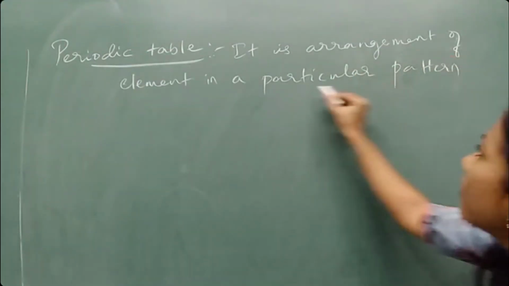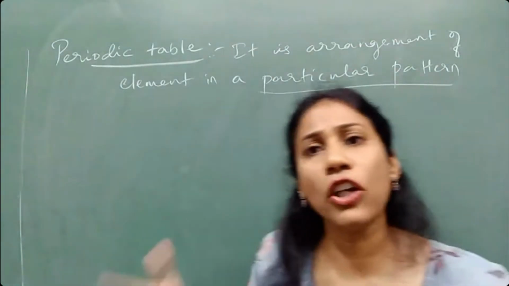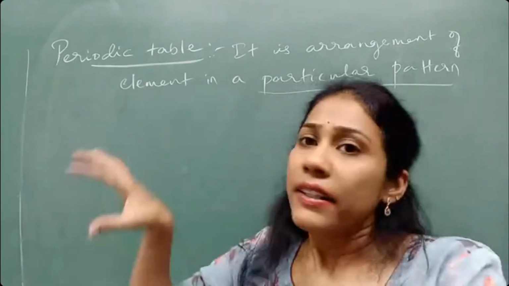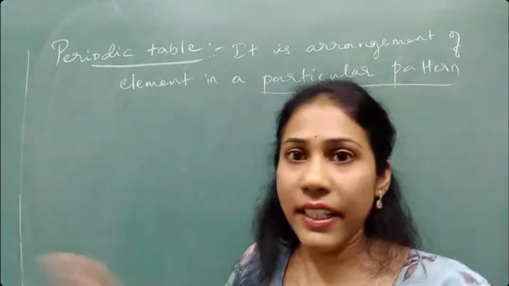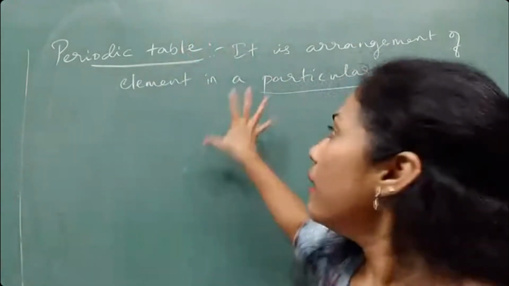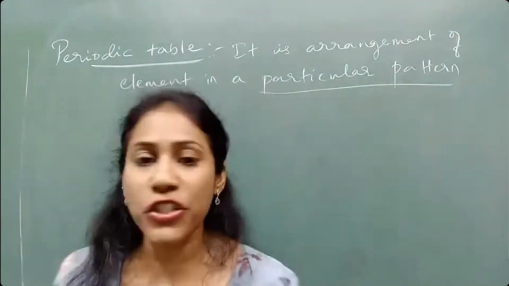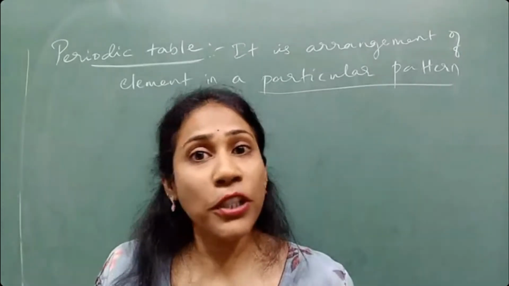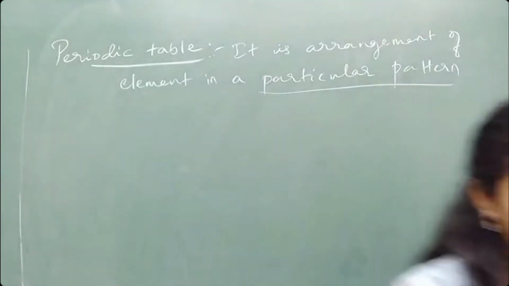Okay, and on which particular pattern, on what logic, on what concept these elements are arranged, all of that you will discuss in the chapter called periodic classification of elements. So that I am not telling you now. Okay, so all these 118 elements are beautifully arranged in the form of the periodic table. So in your textbook, if you have a periodic table, can you just open it? Yes.